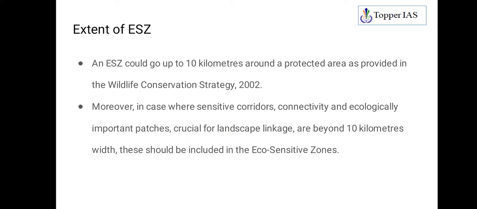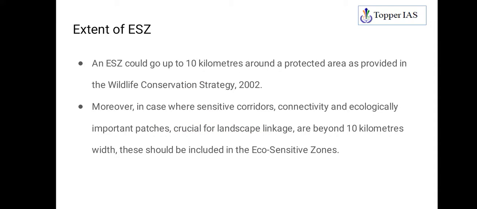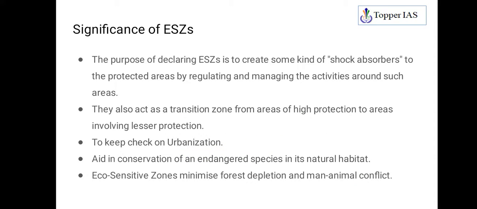So a question comes: to what extent can eco-sensitive zones be declared? It can go up to 10 kilometers around the protected area. This was provided basically in the Wildlife Conservation Strategy 2002. Moreover, in cases like corridors, connectivity, ecologically important patches and landscape linkages, it can go even beyond 10 kilometers. So basically up to 10 kilometers, and in some places it can also extend, and this was mentioned in the Wildlife Conservation Strategy 2002.